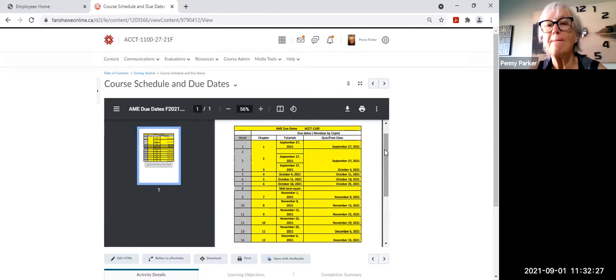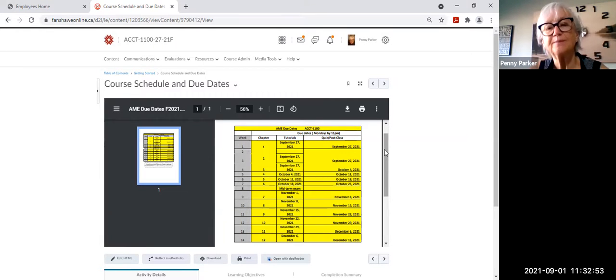So those dates are Mondays, and I've set that as Mondays so that, let's say you forgot on the weekend to get your AME work done, you've got Monday to get it done before anything's due. So just pay attention to these dates. You don't want to miss these because, as I already mentioned, AME is worth 20% of your course grade. So you definitely don't want to miss it.